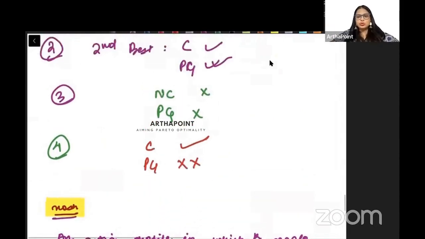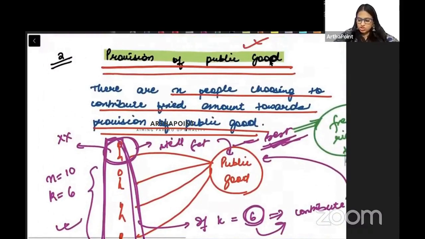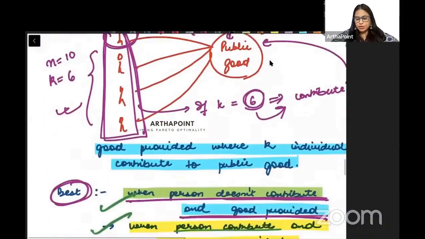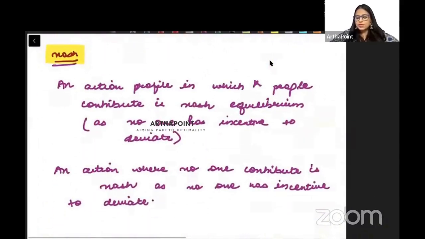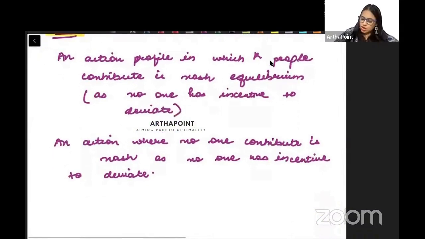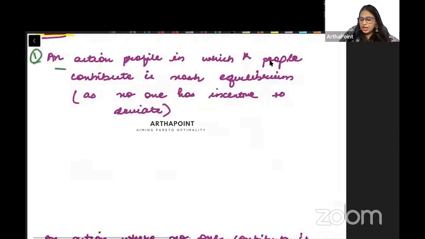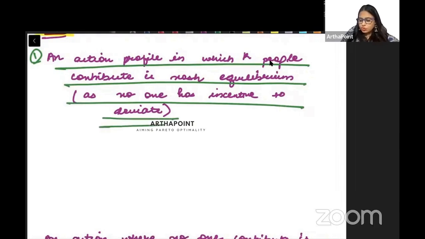Now my question to you is that if I give you such a game for the provision of the public good, what do you think is going to be a Nash equilibrium? So the answer is, there are 2 Nash equilibria. First, an action in which exactly k people contribute is a Nash equilibrium. For example, n is 10, k is 6.